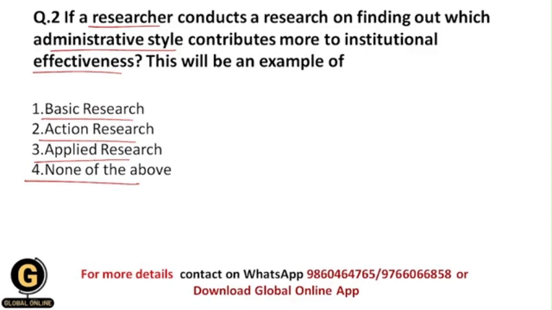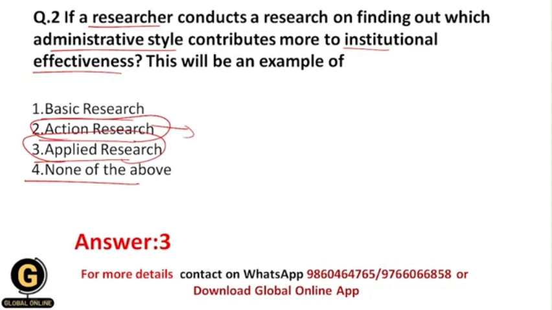Here we are going to find out the solution to our problem. Okay, but basically here we need to apply a law, so that we will get the solution to our problem very efficiently or easily. Okay, and that's why the correct answer for this is 3, that is applied research. So why not action research? Because students, as I have told you, action research is mostly applicable in the field of teaching and learning processes. But here we are not doing anything relevant to teaching and learning processes. Here we are going to find out which administrative style contributes more to institutional effectiveness.